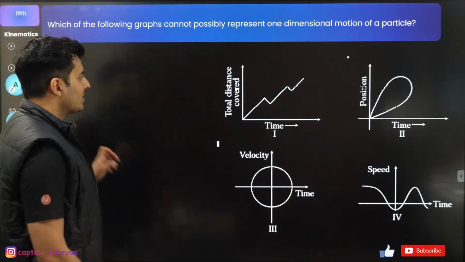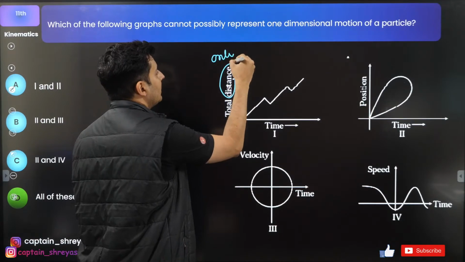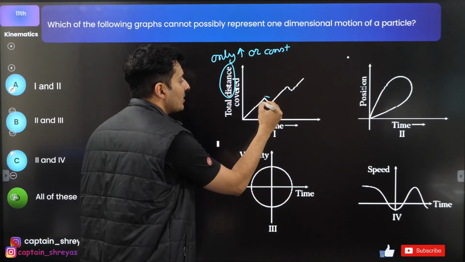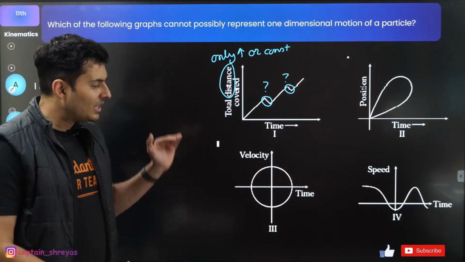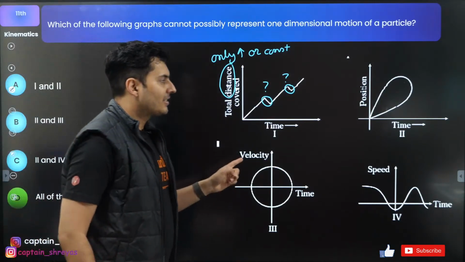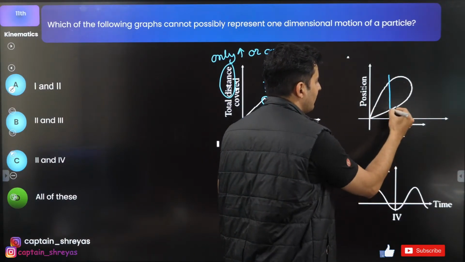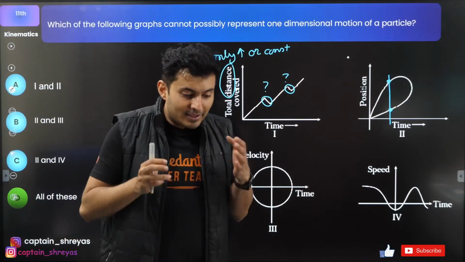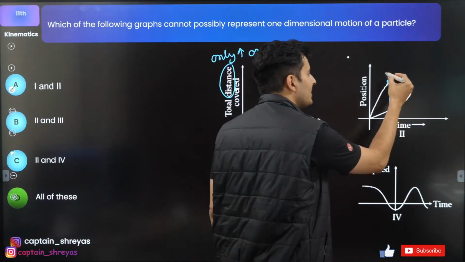Observe why. First of all, this is distance. Distance can only increase or remain constant, but it can never decrease. How is this or this possible? Not possible. Distance can only go up. Even if you come back, distance will still increase. Displacement can increase. Next, position and time. How is it possible at a given time instant you have two different values of position? That means at this moment I am here also and I am there also. Not possible.